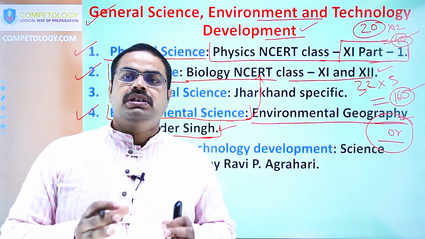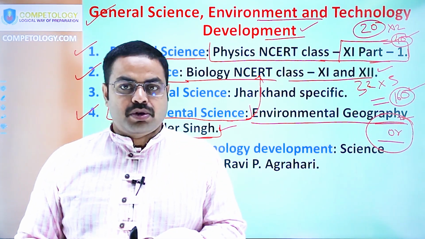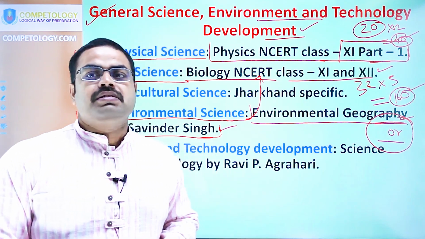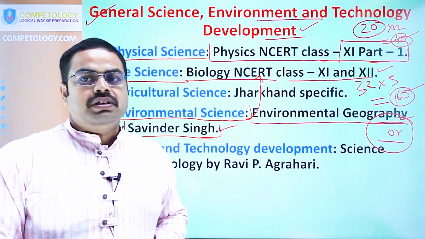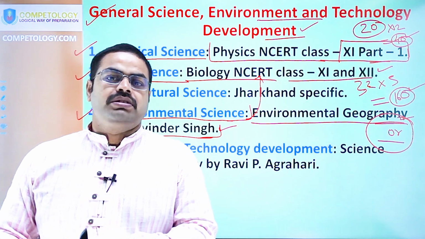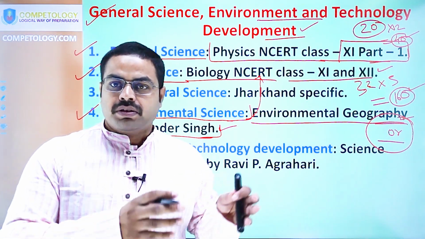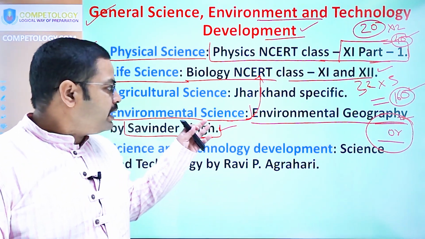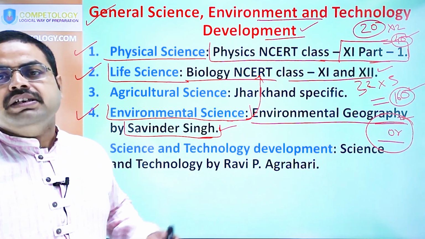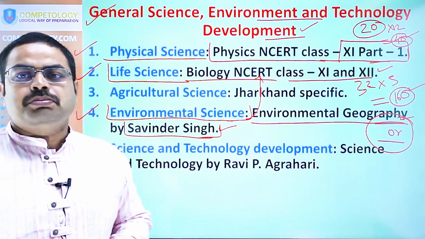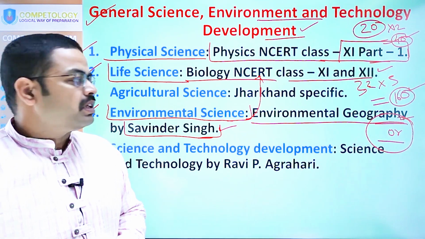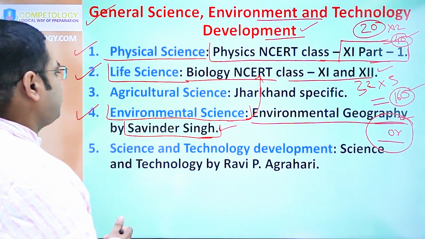Here you just need to pick the topics which are mentioned in the syllabus, like the biomes, types of forestry, agroforestry, or these kind of things, biodiversity, hotspots, etc., which are provided in this book. Just go through those topics which are mentioned in your syllabus and not from cover to cover.